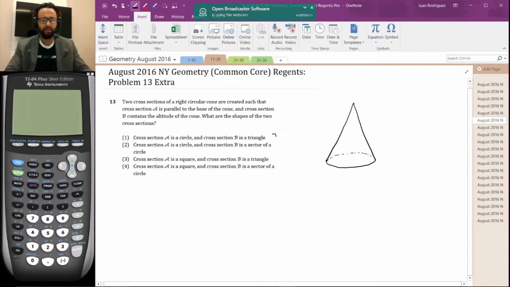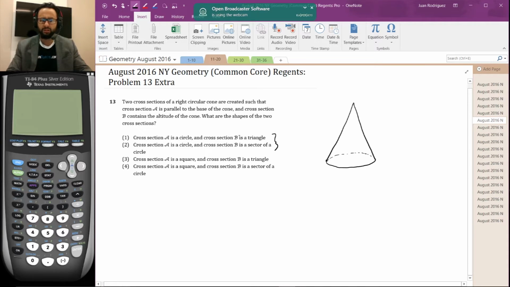So I think it's going to be one of these. There's no real way to make a square going this way, is there? Remember, the conic sections are circles, ellipses, parabolas, and hyperbolas. And technically, if you go through the vertex, you also do get a triangle. So it's probably going to be one of these two. There's no way to get a square at all.